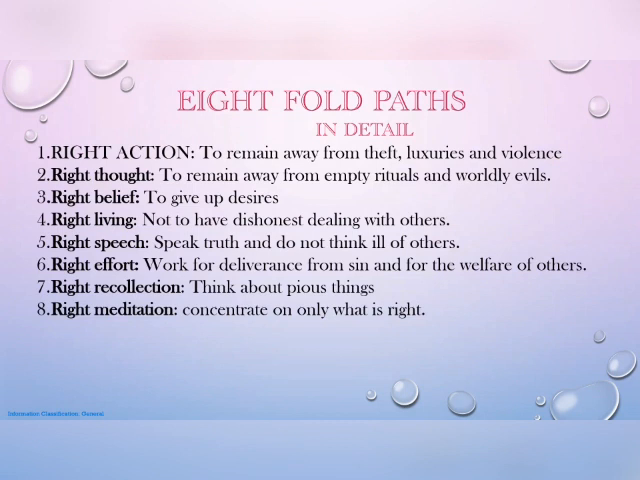And the seventh point is right recollection. What is right recollection? Think about pious things. Pious means godly things. When we are in meditation or when we are sitting alone, what is coming into our mind should not be ill will towards others, nor any cinema stories. So according to Buddhism, right recollection means we have to think about pious things. And the eighth one is right meditation. What is right meditation? Concentrate on only what is right. That is meditation according to Buddhism.